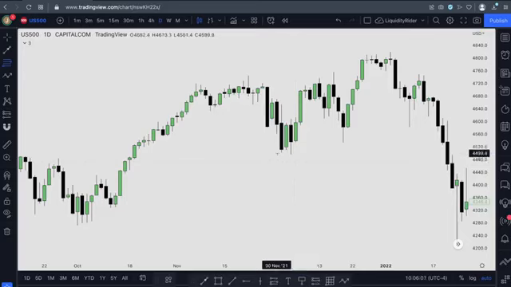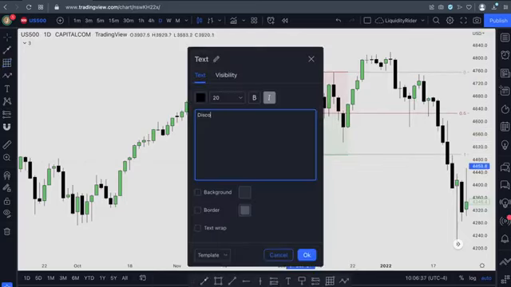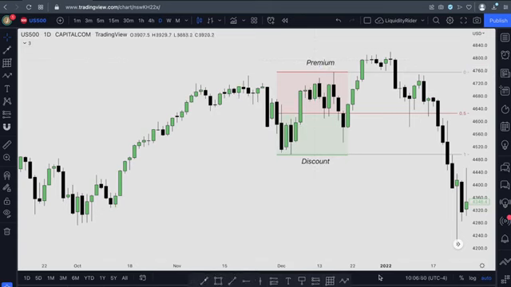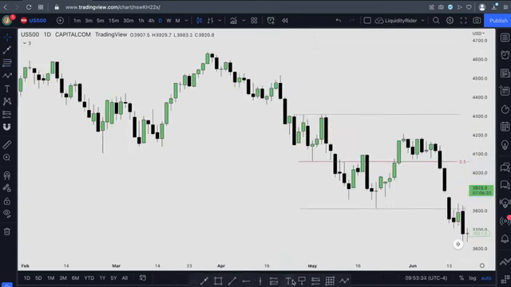Equilibrium, premium, and discount. You can identify them by drawing a fib and creating a range. For the bullish market, you will look to buy in a discount area, the lower half. For a bearish market, you look to sell in a premium area, the upper half.